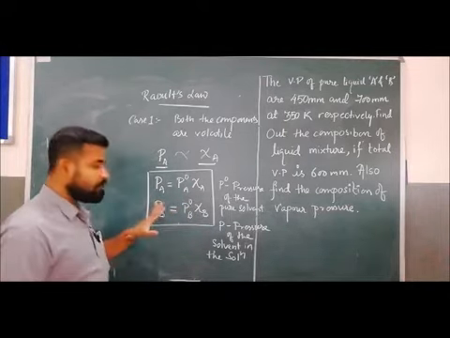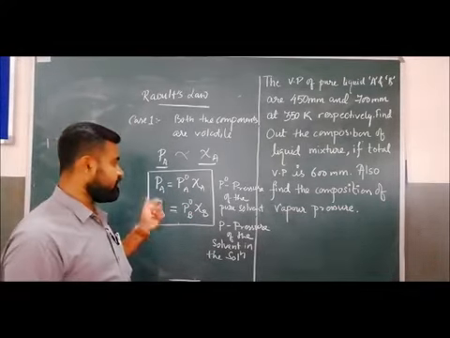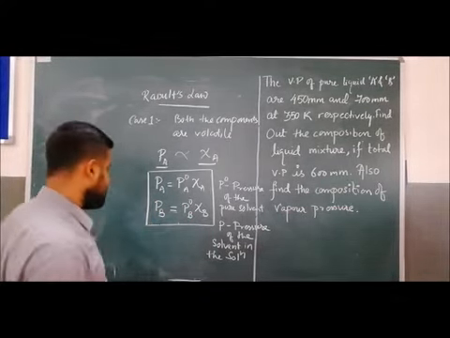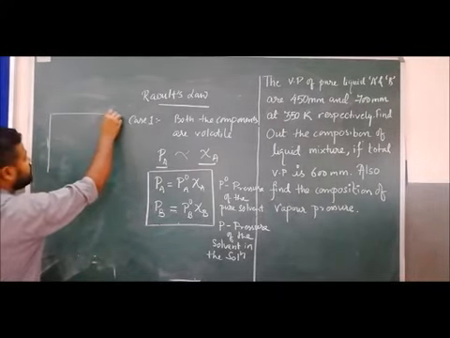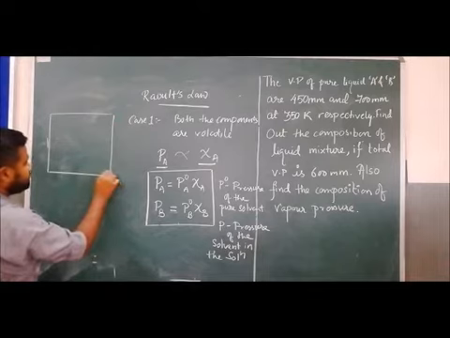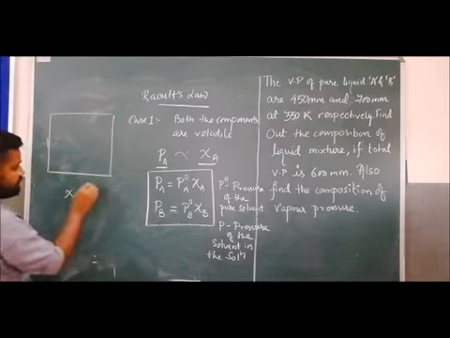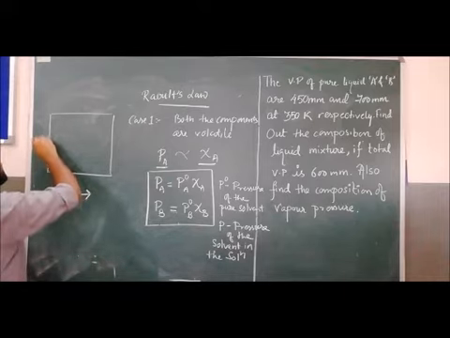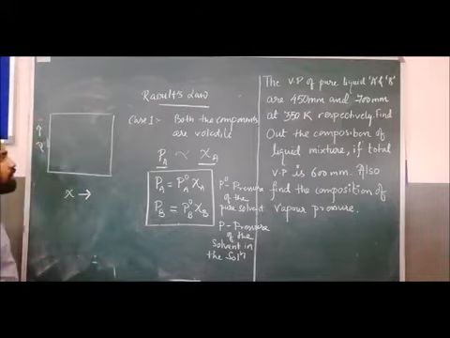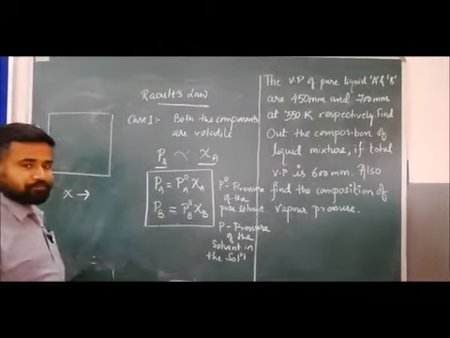So how can we represent this graphically? See, suppose this is the x-axis, we will take the mole fraction, and in the y-axis we will take P, the vapor pressure. Clear?